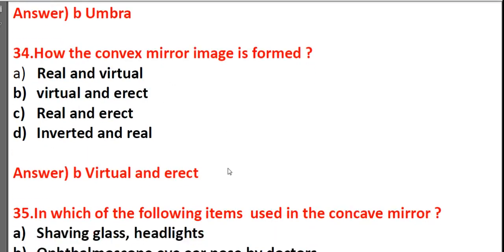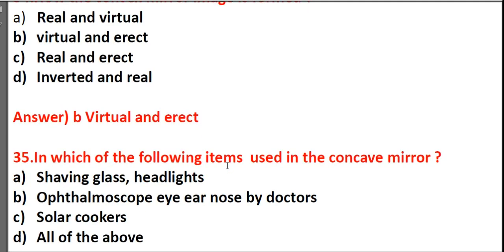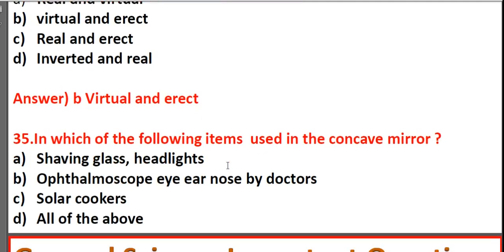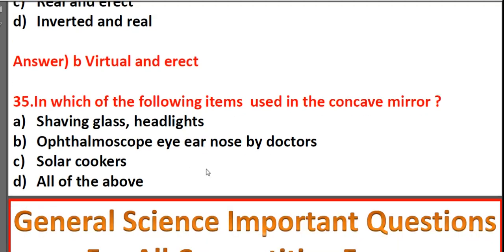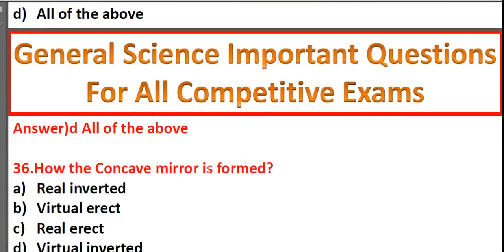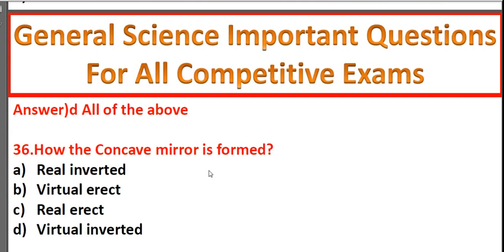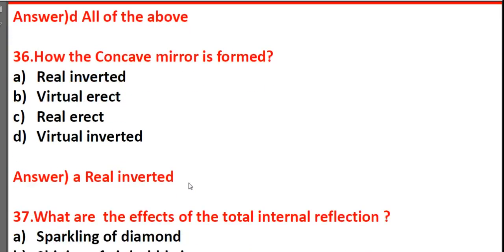Convex, virtual and direct. In which of the following items is a concave mirror used? Shaving glass, headlights, ophthalmoscope, eye, ear, nose examination by doctors, solar cookers. It's D, all of the above. How is the concave mirror image formed? Real inverted, virtual erect, real erect, virtual inverted. It's A, real inverted.